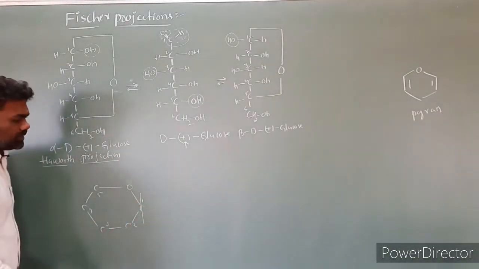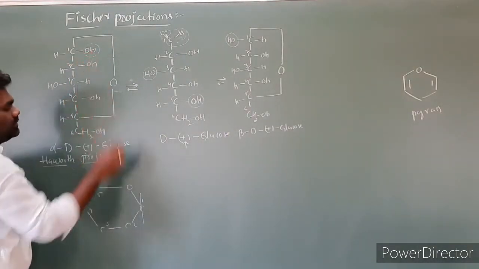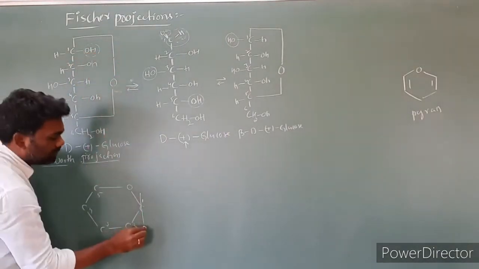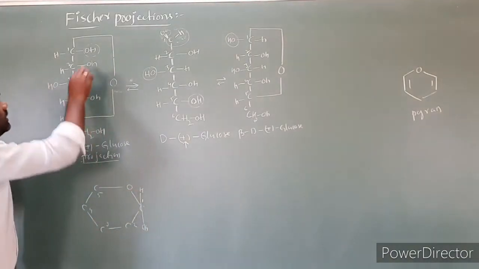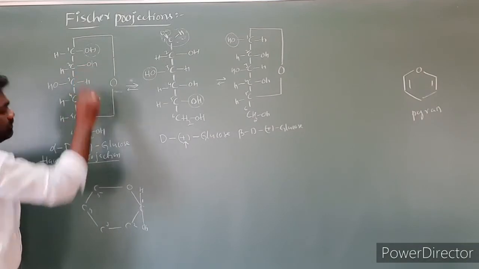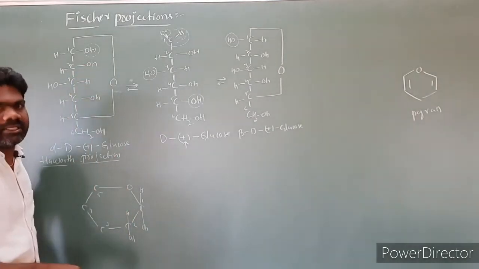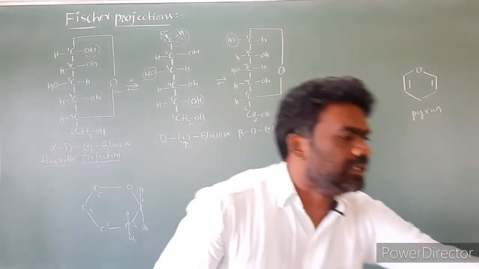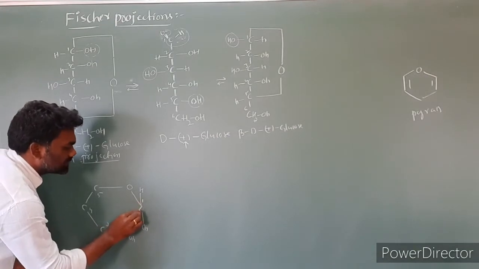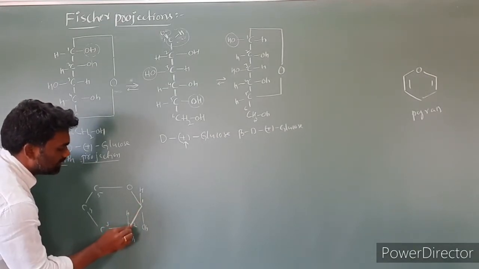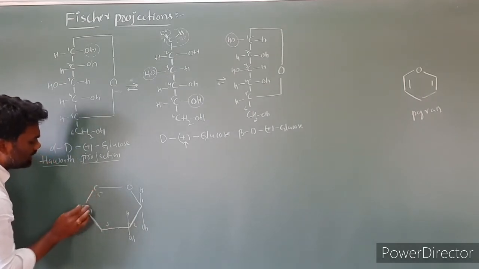At the first carbon, OH is present at the right side. So we have to take here OH, here H. Right. Second carbon, OH is at the bottom, so OH is at the bottom, hydrogen at the top, isn't it? The same structure we can represent without showing the carbons, for easy identification and to get a clear structure.